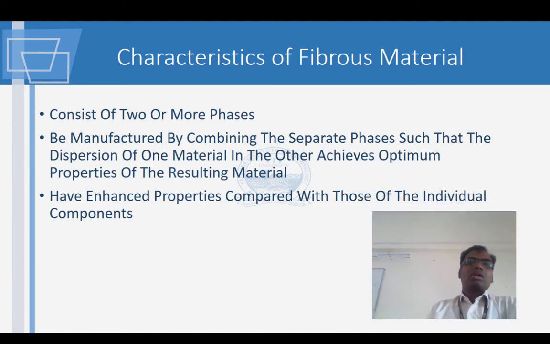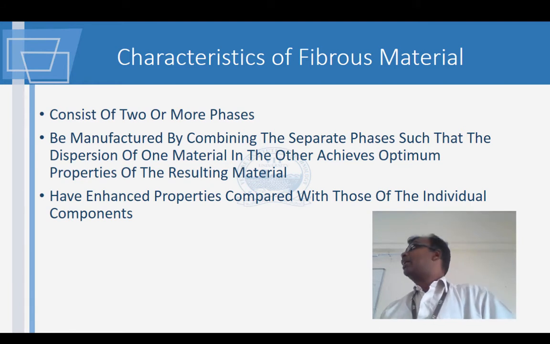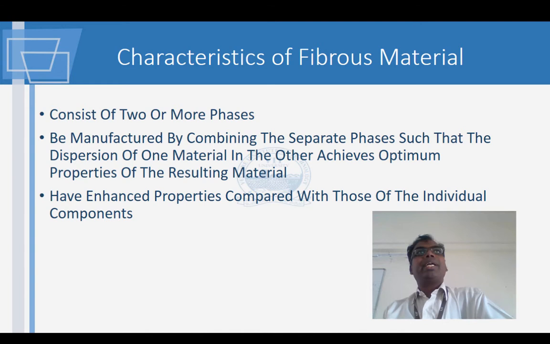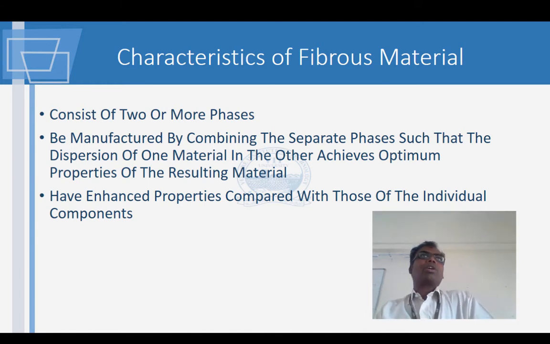So if you are calling a material a fibrous material, these are some of the minimal parameters which it has to satisfy. First and foremost, it should be made of more than 2 phases. I'm sorry, it's actually a composite. If I'm going to be very specific, a characteristic of fiber composites is that they have 2 phases.